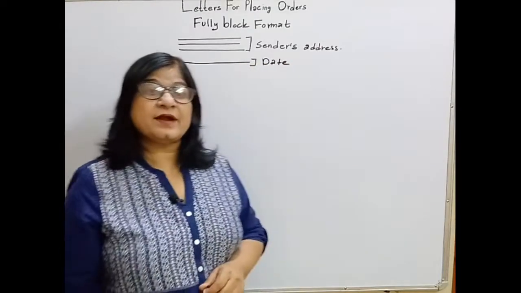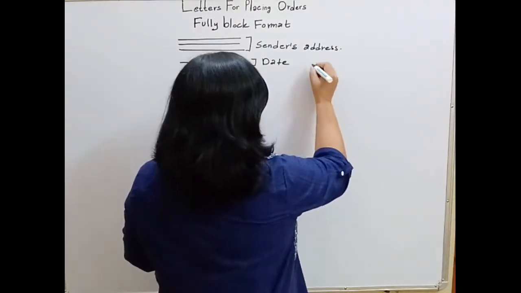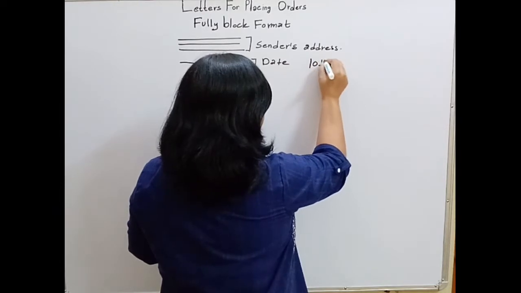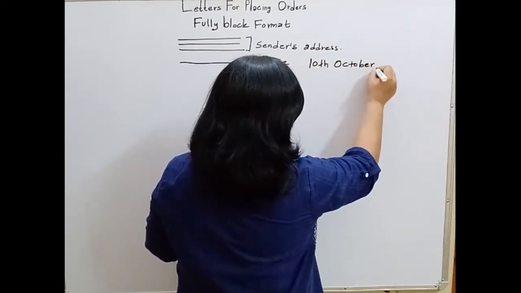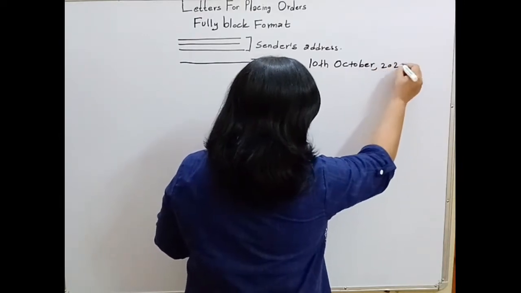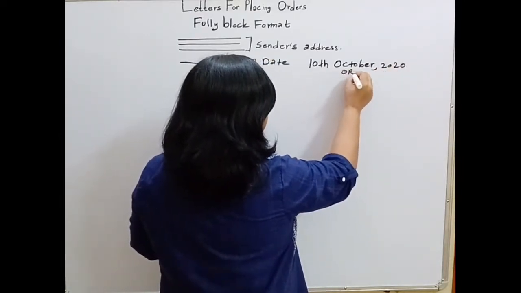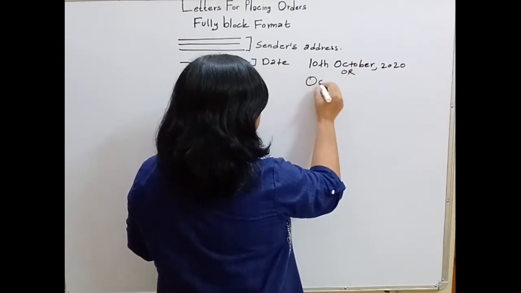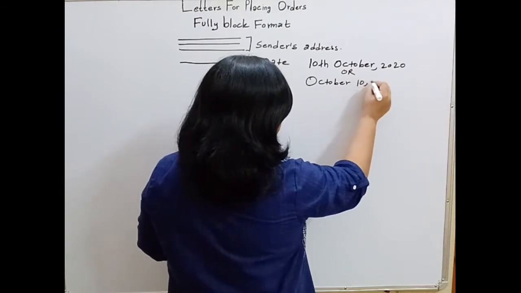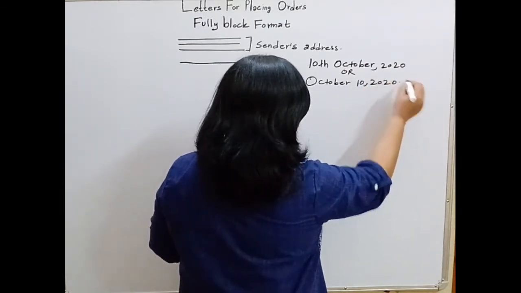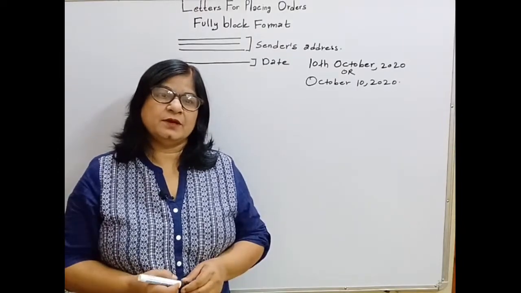Now you can write the date in 2 ways. Number 1, you can write 10th October, 2020. And then you can write the other way, October 10, 2020. You can write the date in either way.